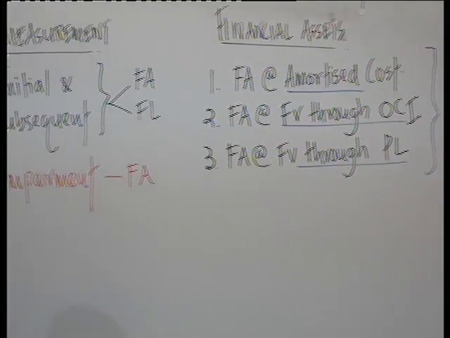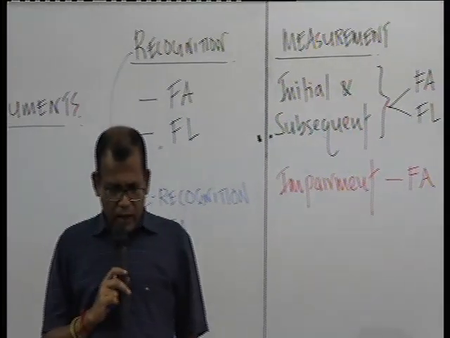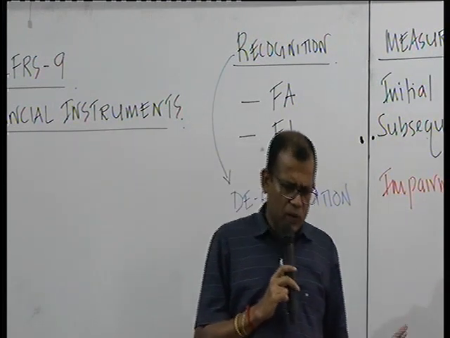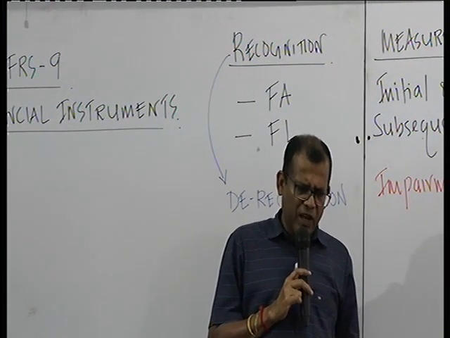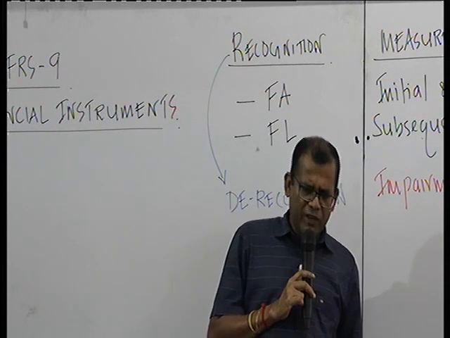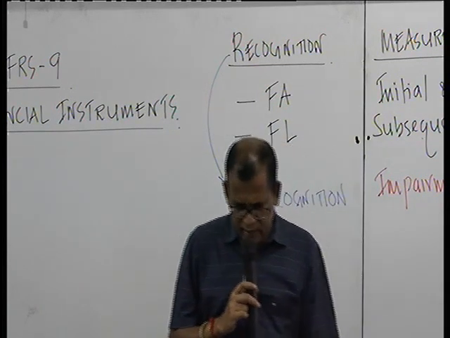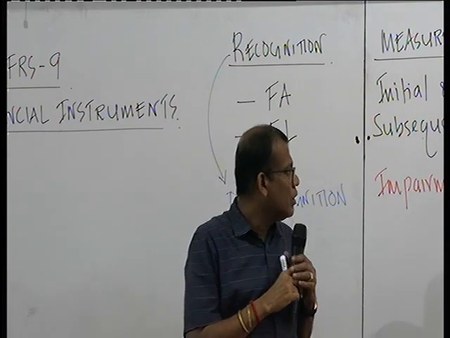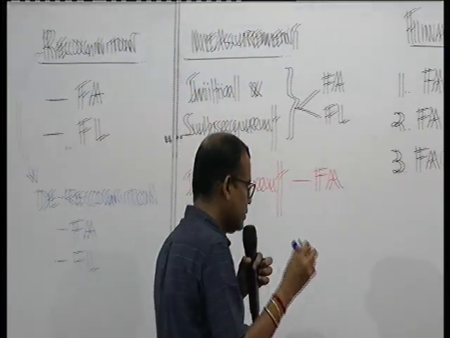Let us learn more about it. Now, when you decide whether it should go to amortized cost or fair value through P&L or fair value through OCI, in deciding that, you must look at two considerations.